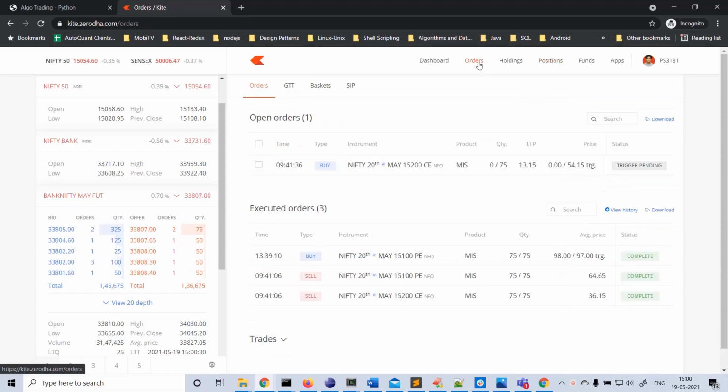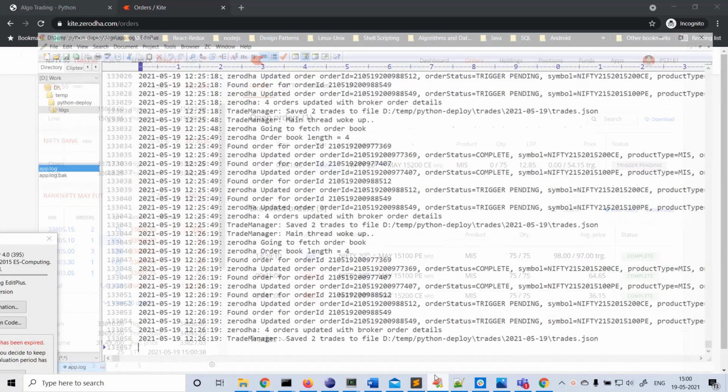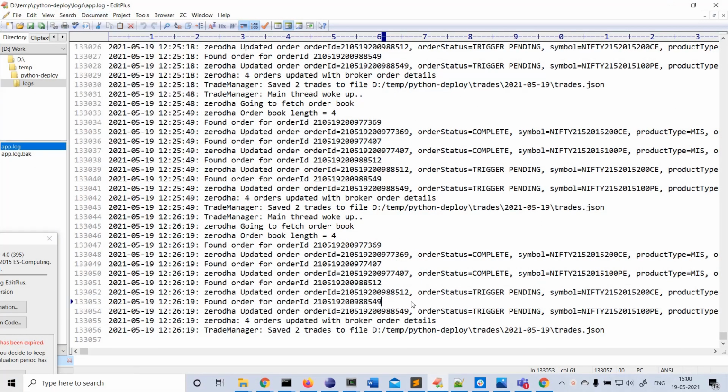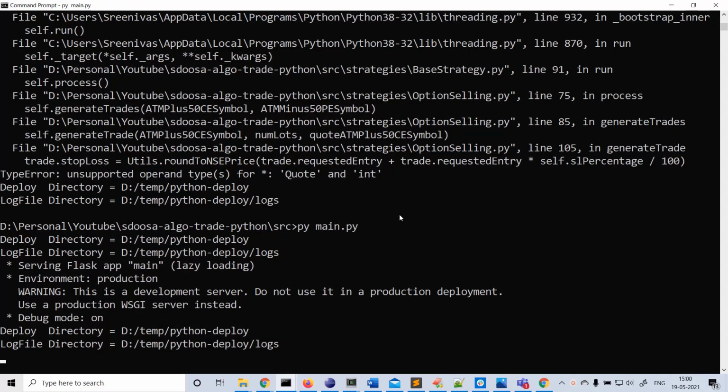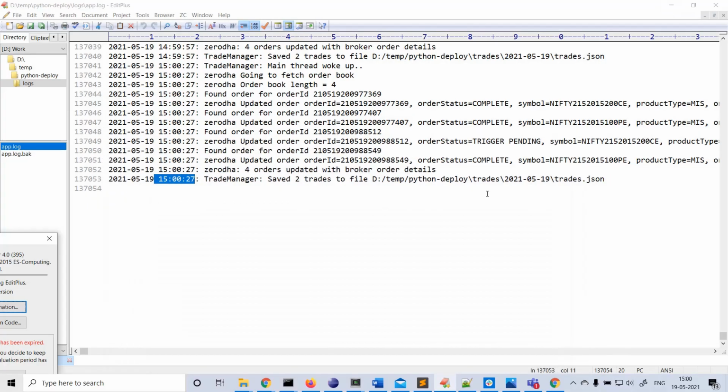And I'll wait till 3:15 p.m. and see how the algo squares off the trade. Okay, and if you look at the logs, all are going fine. It means now it's 15:00:27, and there are no errors here as well, so everything is going as expected. And we will wait till 3:15 p.m.